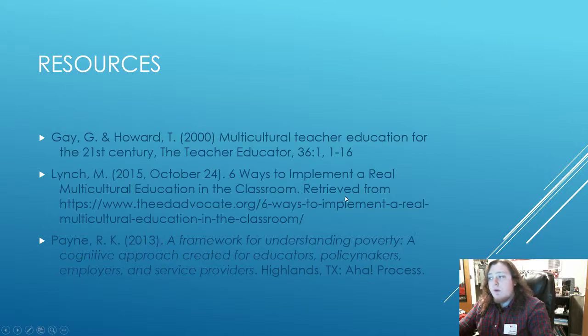These are some of the resources that I've used, including A Framework for Understanding Poverty, and our textbook for the classroom.